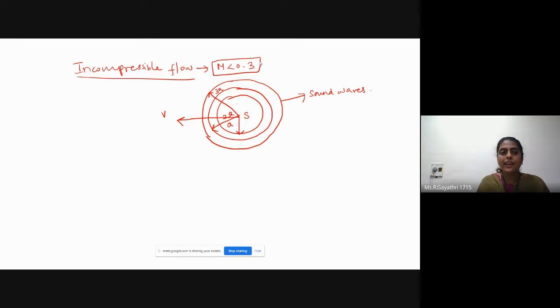Okay. In incompressible flow, source of disturbance velocity V is negligibly small compared with speed of sound. In incompressible flow, source of disturbance or moving object or fluid velocity is negligibly small compared with speed of sound. We need to remember this point.